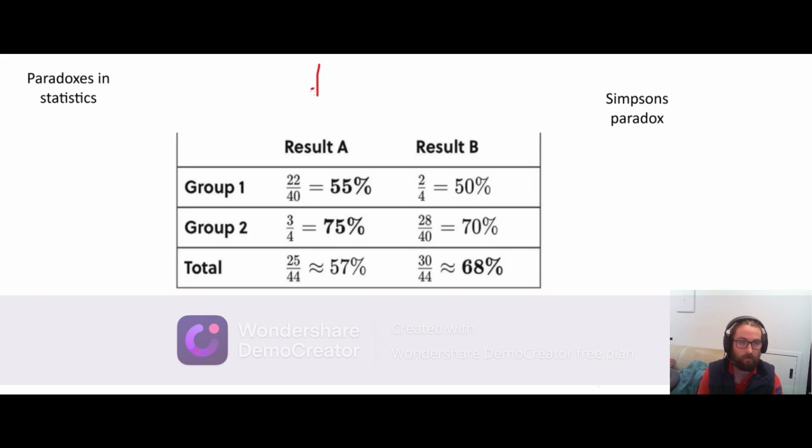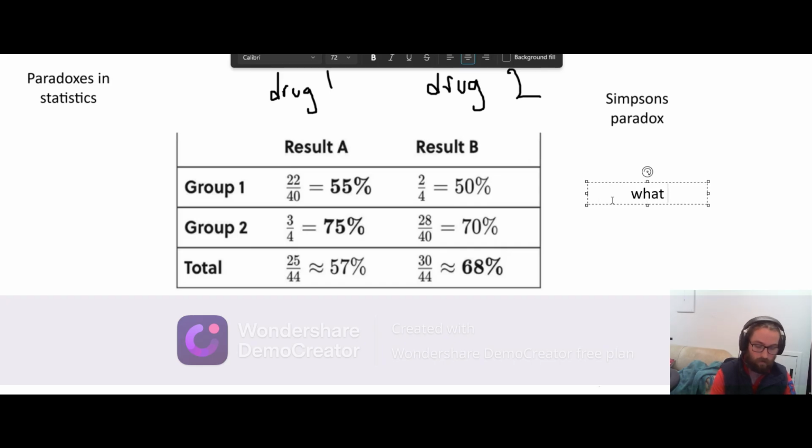That's result A. This is one thing that could have happened. It's important to say these are both different drugs or different sets of tests. So let's just say this is like drug 1 testing and this is drug 2 testing. The question is, with the data in the table, what drug is better? I'll write that. What is the better drug?